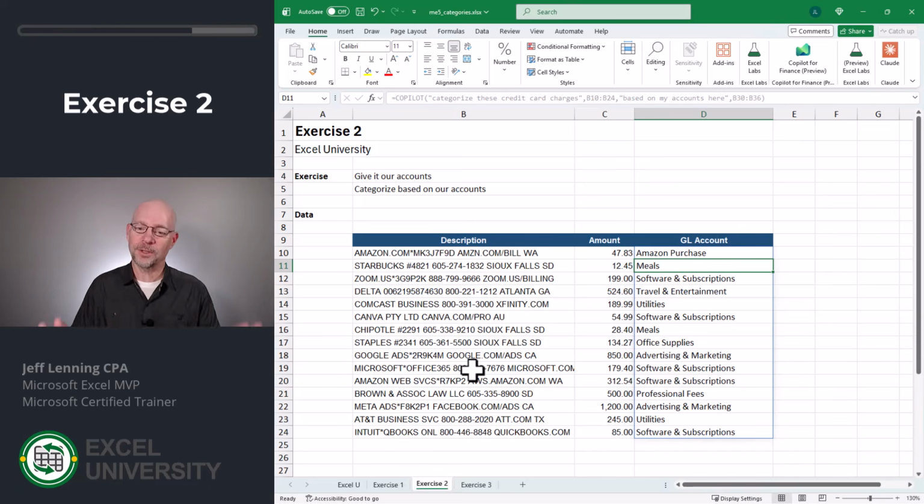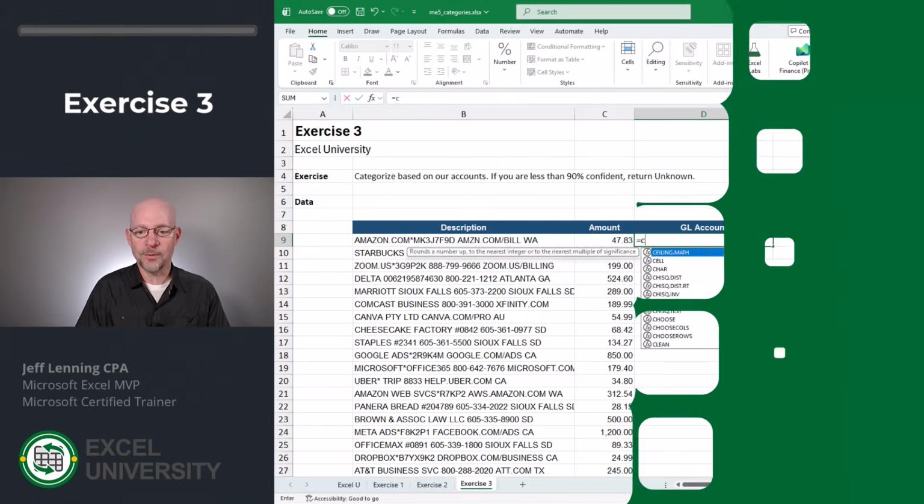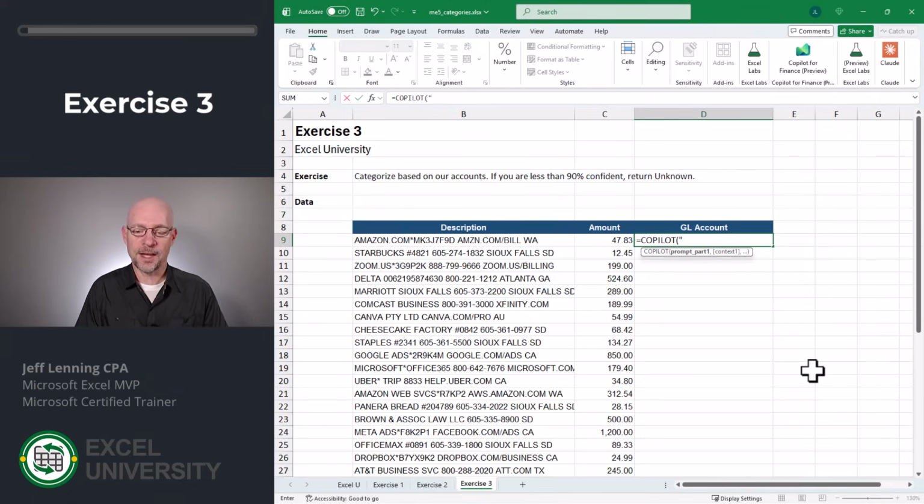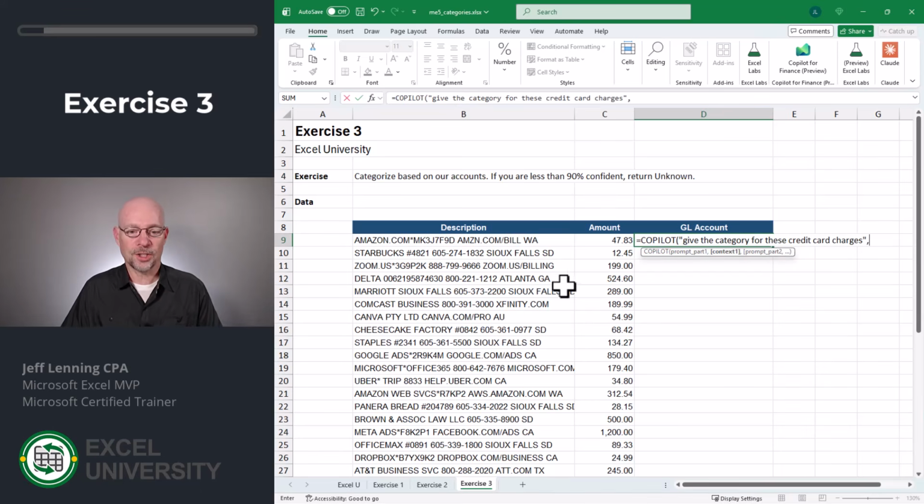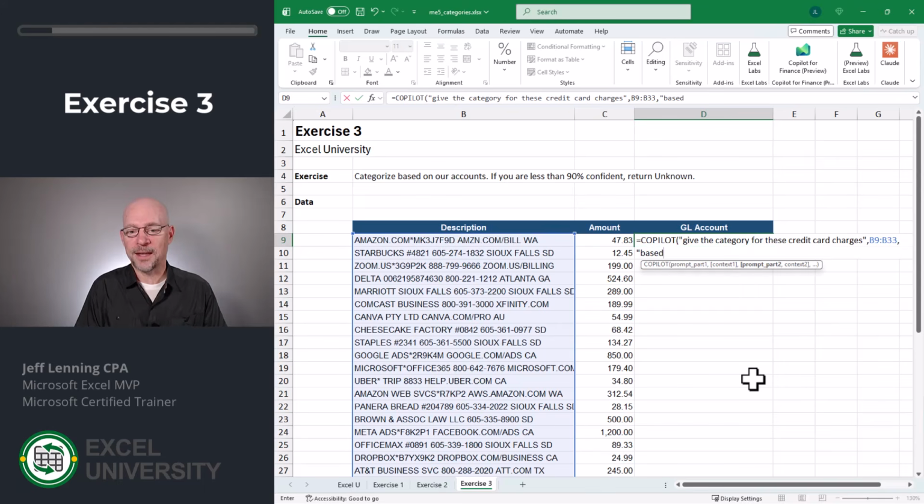But Jeff, hold on, I can't really trust it. I agree. My policy is I never blindly trust an AI. And I always tell people, never blindly trust an AI. So what about if we wanted to set some type of confidence threshold? Well, let's go to the next exercise, exercise 3. So once again, equals COPILOT. And I want to say, give the category for these credit card charges. Which card charges? These right here, comma, based on my accounts. Where are the accounts? They're right here, comma. If you are less than 90% confident, return unknown.